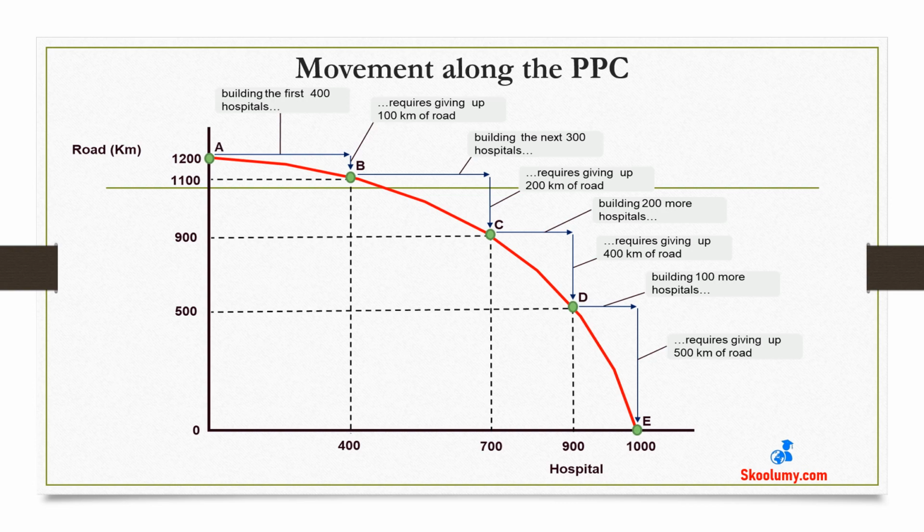The movement from D to E involves building extra 100 hospitals, 1,000 minus 900. 500 kilometers of road have to be sacrificed. This is obtained by subtracting the present quantity of 0 road from the previous quantity of 500.